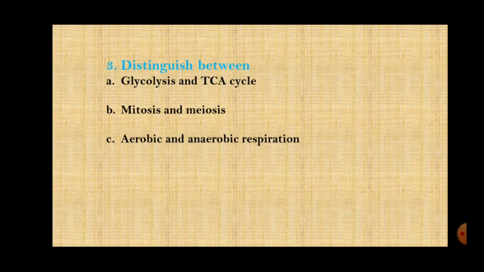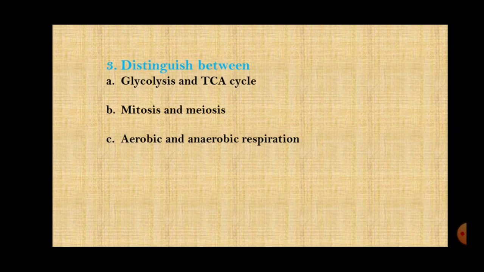Then the next is aerobic and anaerobic respiration. So similarly you will carry on: aerobic respiration takes place in presence of oxygen, whereas anaerobic in absence of oxygen. Then aerobic respiration takes place in nucleus as well as cytoplasm, but anaerobic takes place only in the cytoplasm, right?